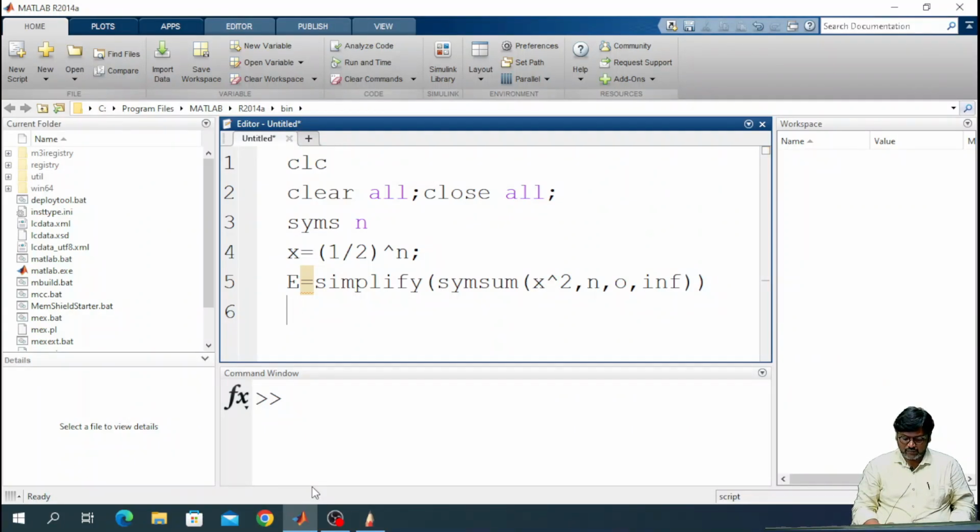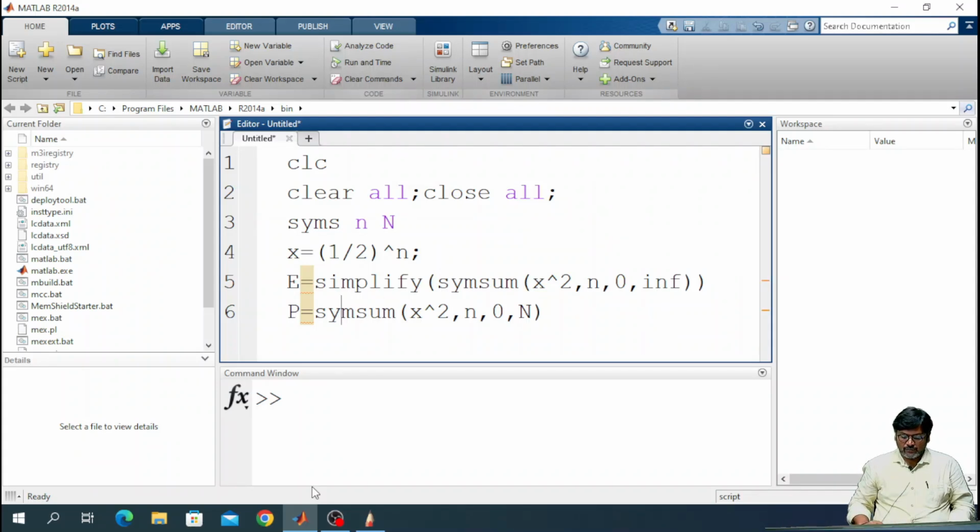P is equal to the symbolic summation of the function x square, and the summation variable is n, the lower limit is 0 and the upper limit is capital N. Here we are not defining the capital N, so that is the reason I am again defining capital N as a symbolic object.